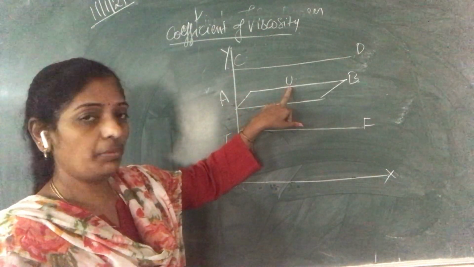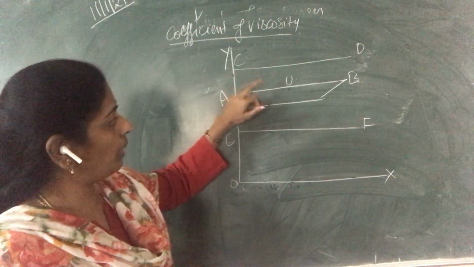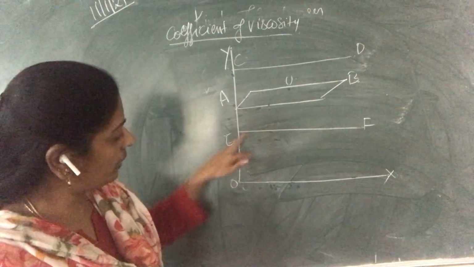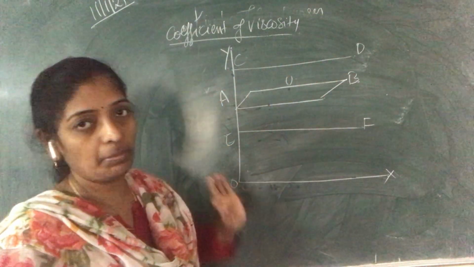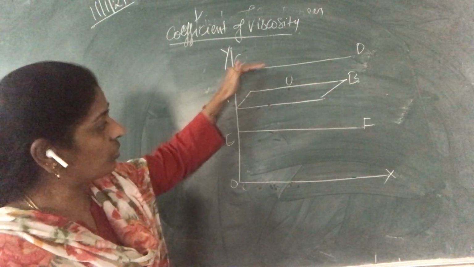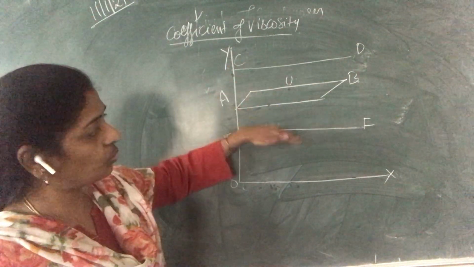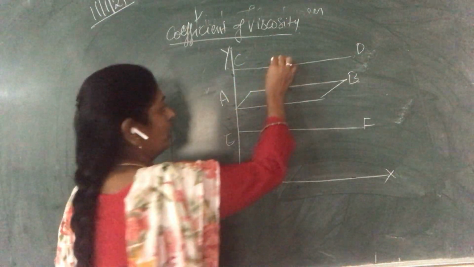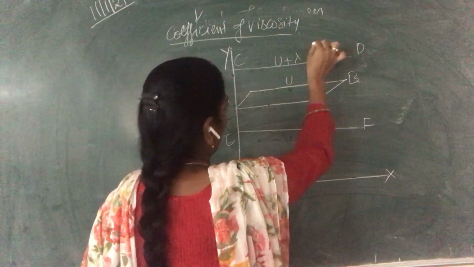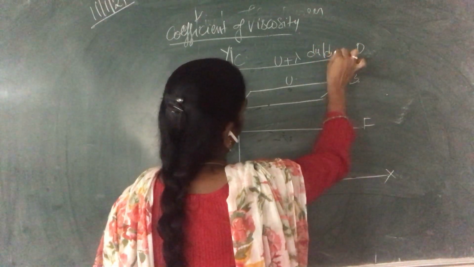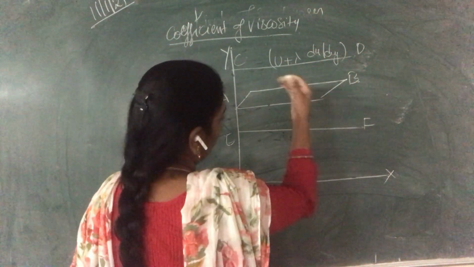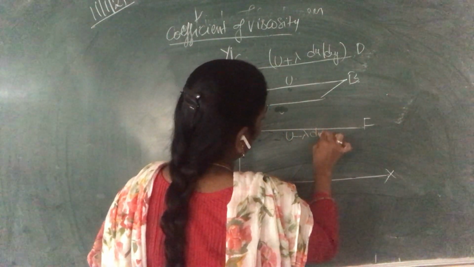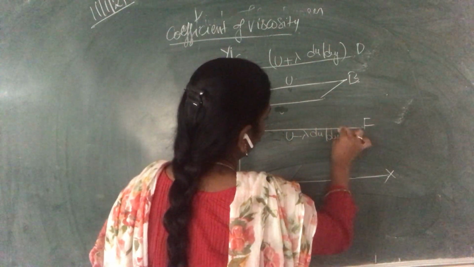Here the velocity will be u, the layer above will have u plus lambda du by dy, and the layer below will have u minus lambda du by dy.